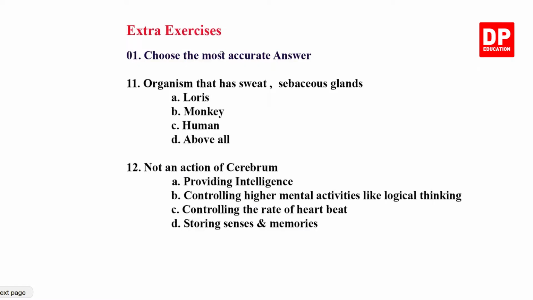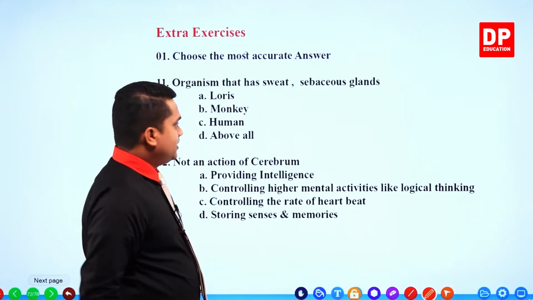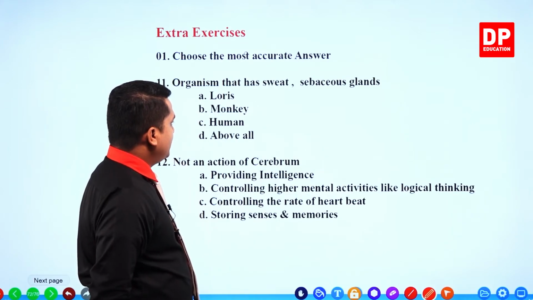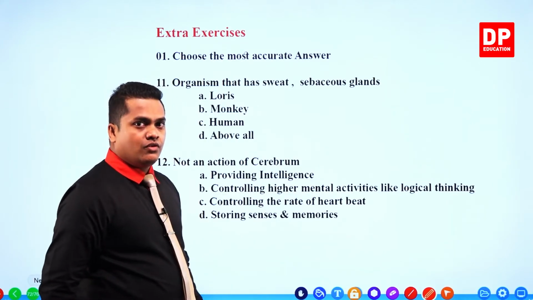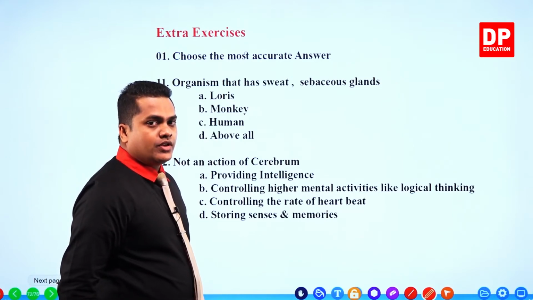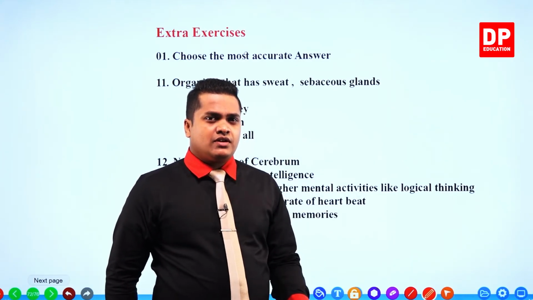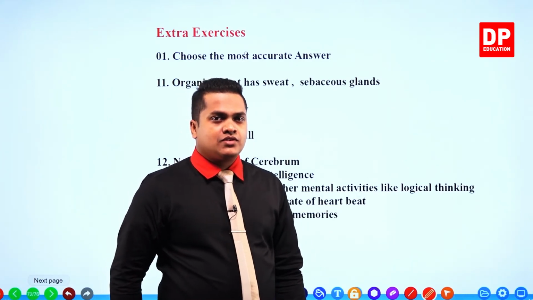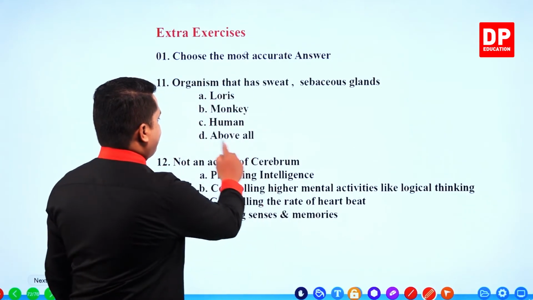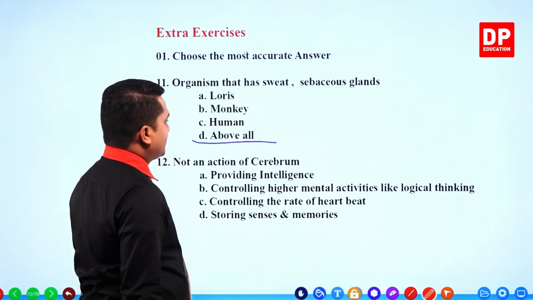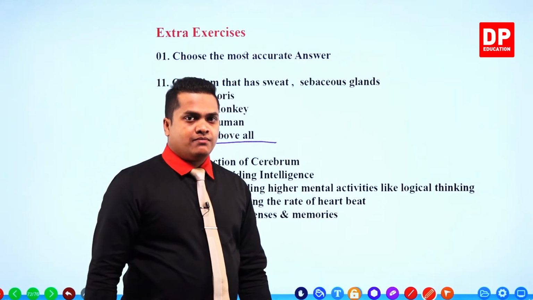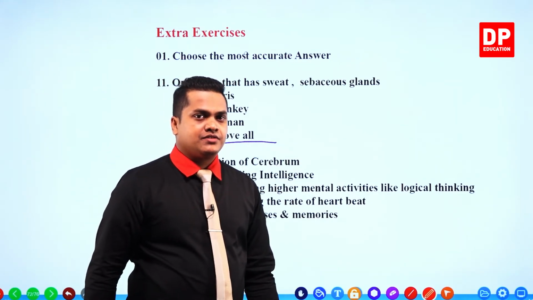The organism that has sweat and sebaceous glands can be observed in number 1, loris, number 2, monkey, number 3, human, number 4, above all. All of these organisms are mammals. So in all of these organisms, we could observe these glands. So our correct answer would be above all. In all of these organisms, we could observe sebaceous glands.